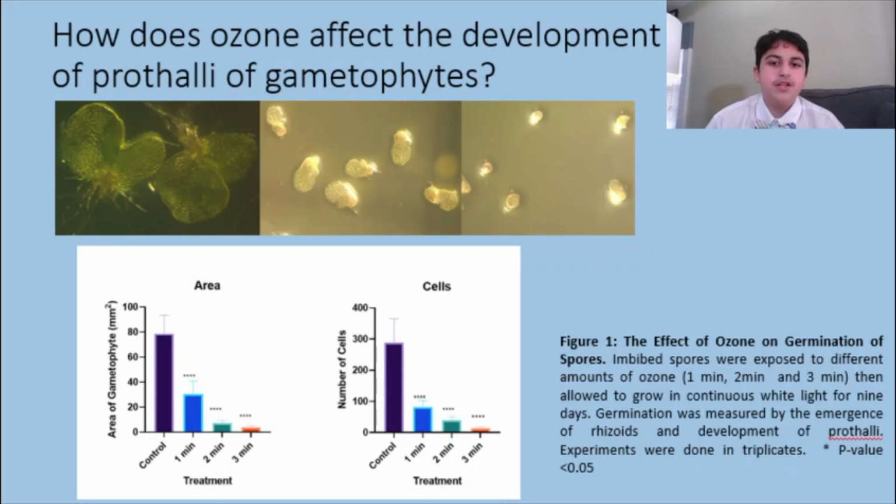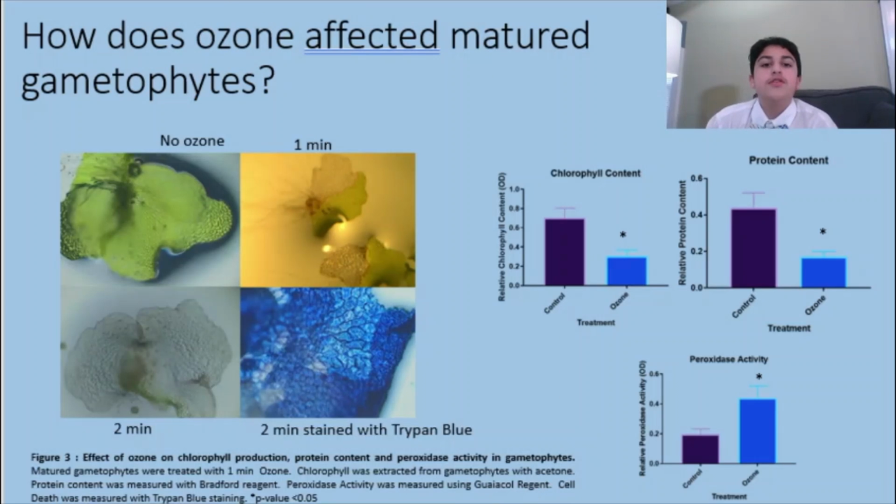Besides germination, ozone can also reduce cell division in the gametophytes. As seen, gametophytes treated with ozone had smaller prothalli with fewer cells. To understand how ozone affects plants, I measured the amount of protein and chlorophyll level. I found that ozone severely reduces protein and chlorophyll level, and it is believed that protein and chlorophyll break down because of the high level of reactive oxygen species, or ROS.